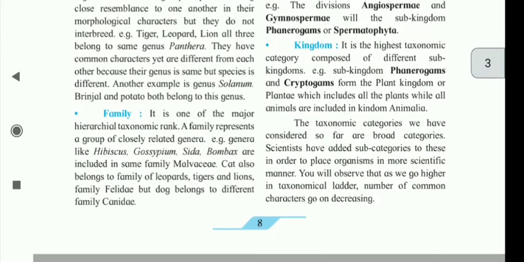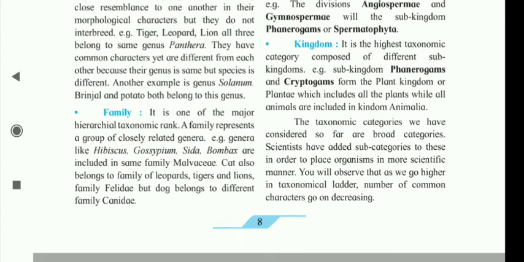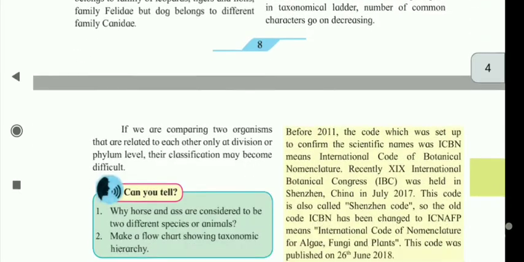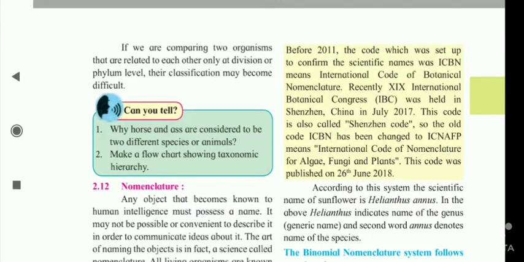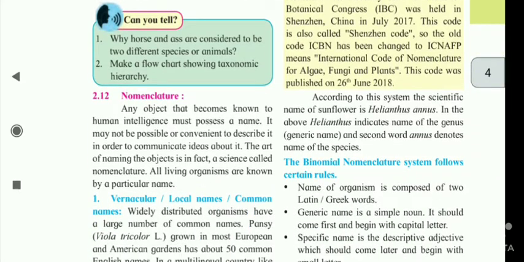The taxonomic categories we have considered so far are broad categories. Scientists have added subcategories to these in order to place organisms in a more scientific manner. You will observe that as we go higher in the taxonomical ladder, the number of common characters goes on decreasing. If we are comparing two organisms that are related to each other only at division or phylum level, the classification may become difficult.